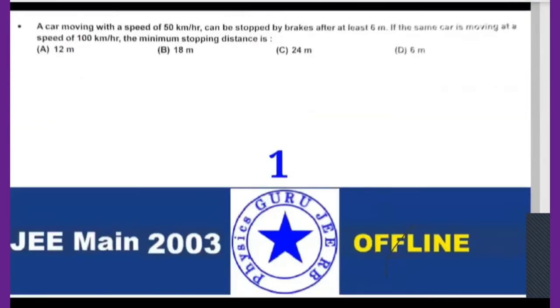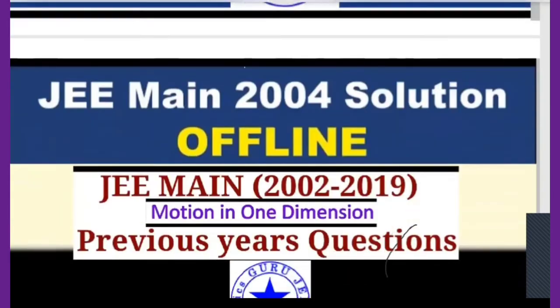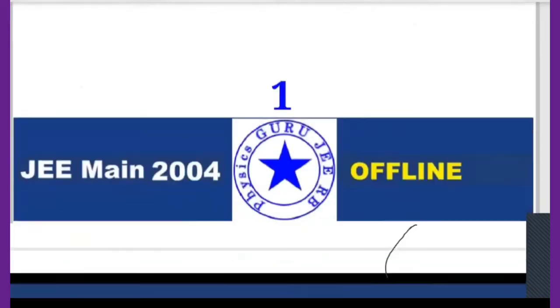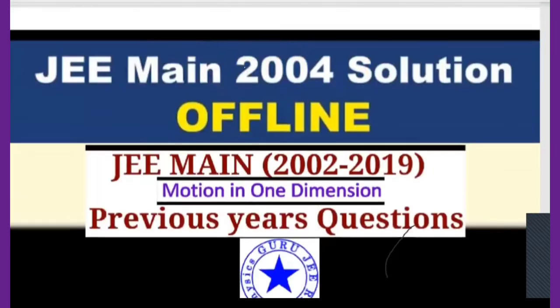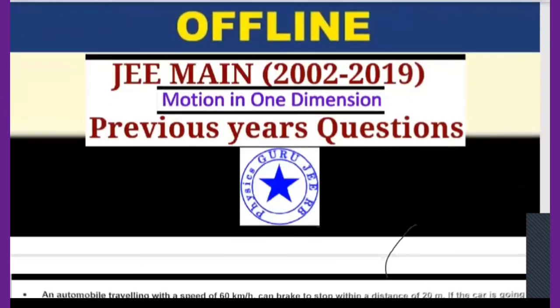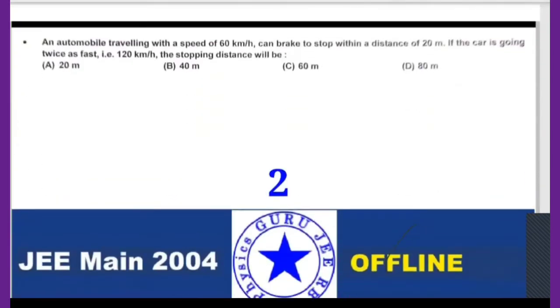So this is nothing but stopping distance. Just a moment. A car is going. This was given in the 2004 offline examination. Just in front of you.